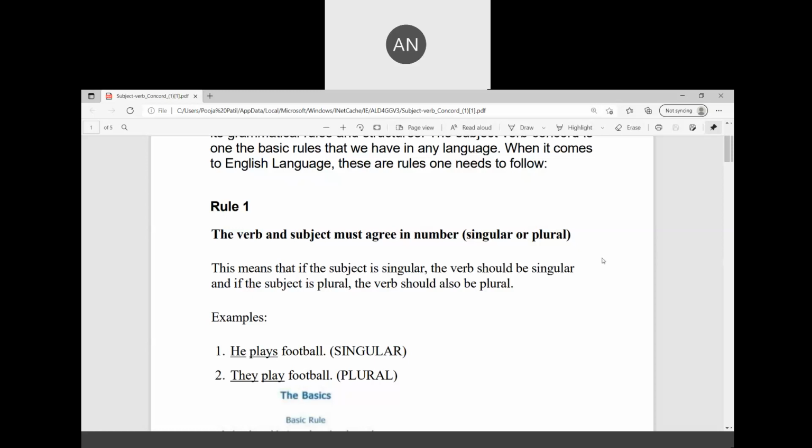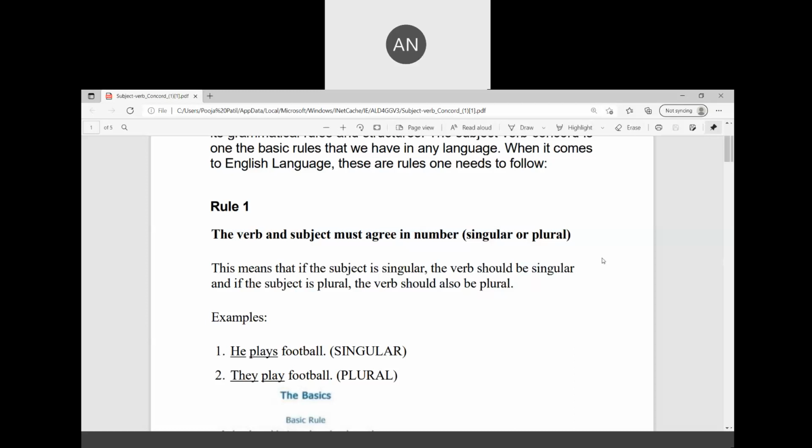So he plays football. But when it comes to they play football, there is an s in third person singular, but in third person plural it is the main verb. This means that if the subject is singular, the verb would be singular. If the subject is plural, the verb should also be plural.